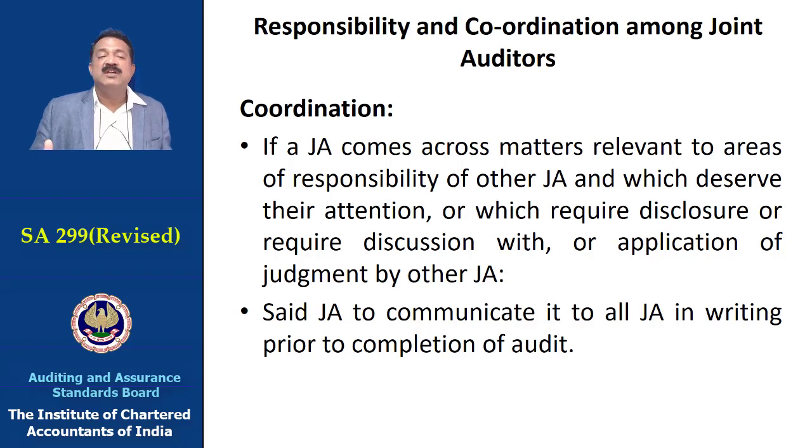So this coordination is necessary among the joint auditors. Said joint auditor is to communicate it all to the joint auditors in writing prior to completion of the audit.